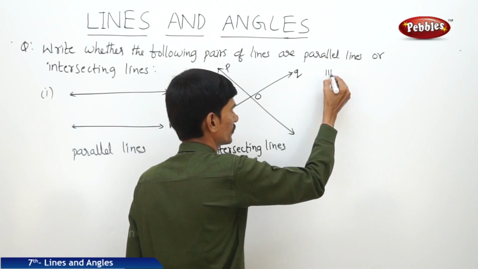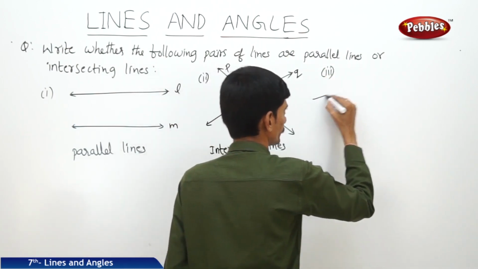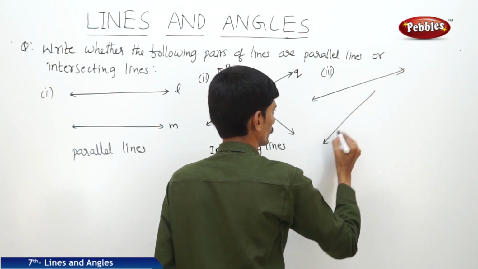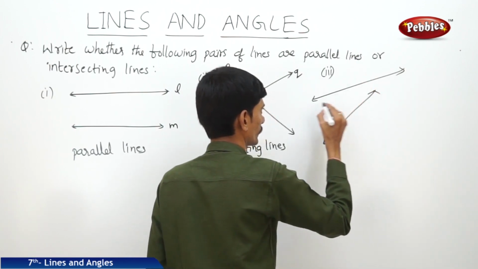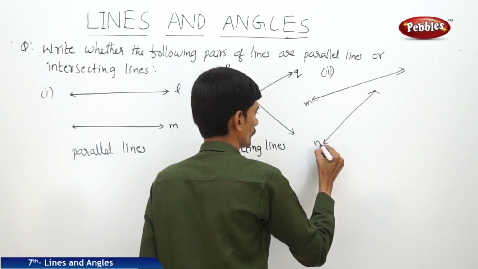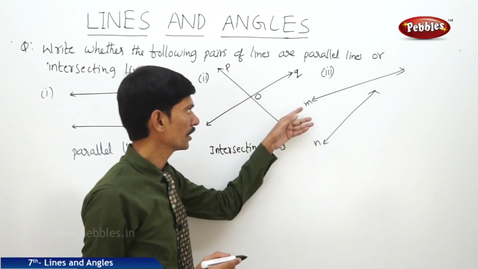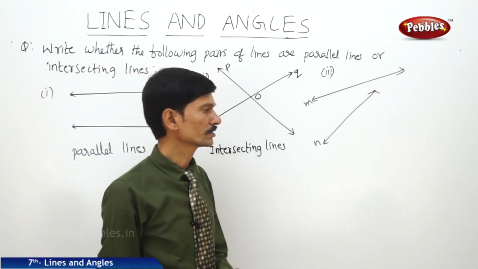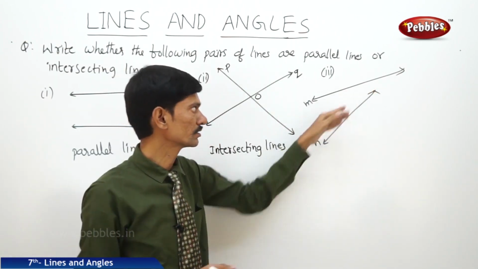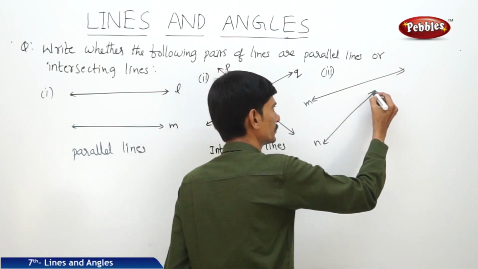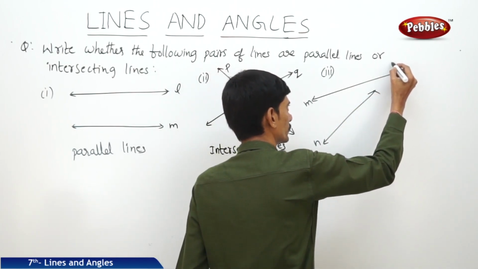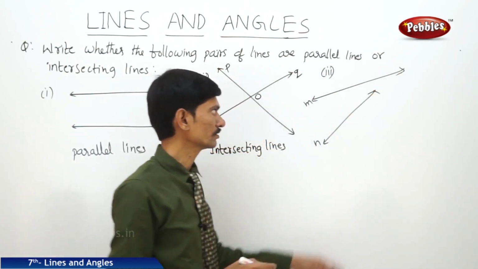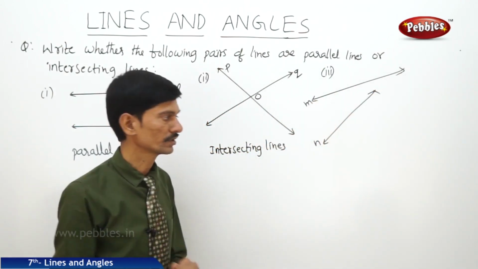In the third figure, now these two lines M and N seem to be non-intersecting lines, but if you extend the two lines, so if you extend the line N in this direction, it will definitely intersect the line M. So that is why these two lines are also called intersecting lines.